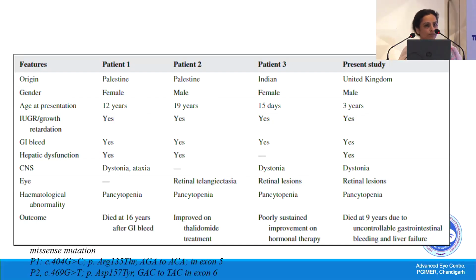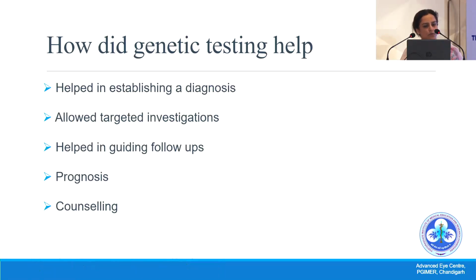Until date, only about 4 patients have been reported. The problem is that there is a high risk of mortality because these children have risks of GI bleeds, and that can result in mortality. So how did this genetic testing help us? It helped us in a lot of ways. It helped us in establishing a definitive diagnosis. It allowed targeted investigations. It helped in guiding appropriate follow-ups with the appropriate multidisciplinary team.